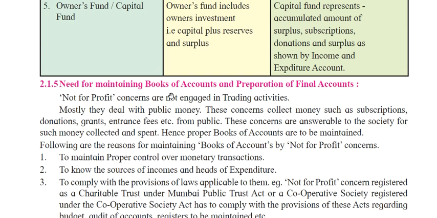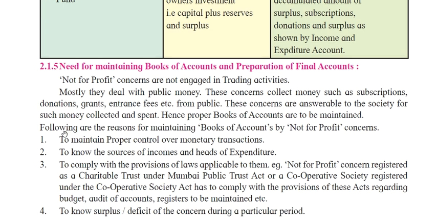Next is the need for maintaining books of accounts and preparation of final accounts. When they are receiving money, they will prepare books of accounts. In final accounts, using trial balance, they will calculate the net profit and net loss. And here we pass the entries of income and expenditure and receipts and payments. So what is the need for this organization to maintain books of accounts and prepare final accounts? We'll see this.